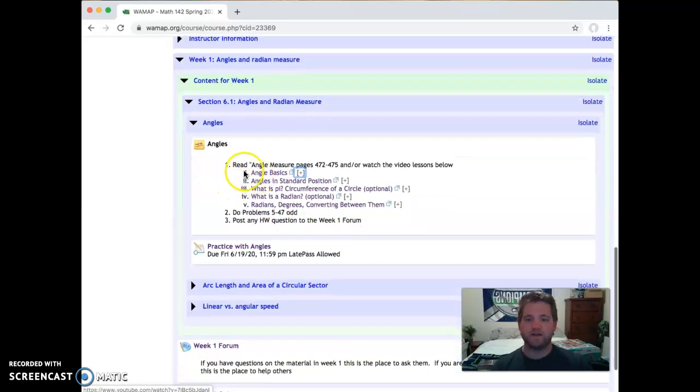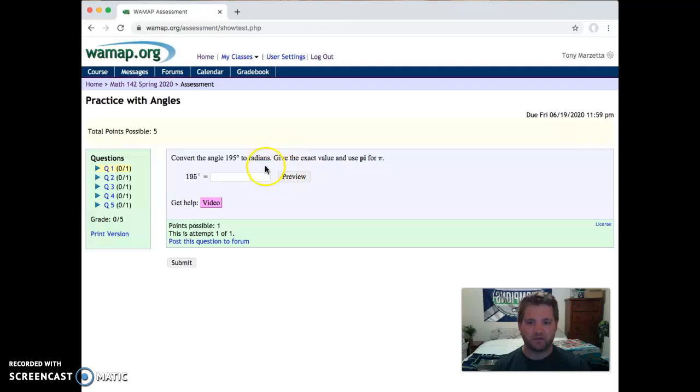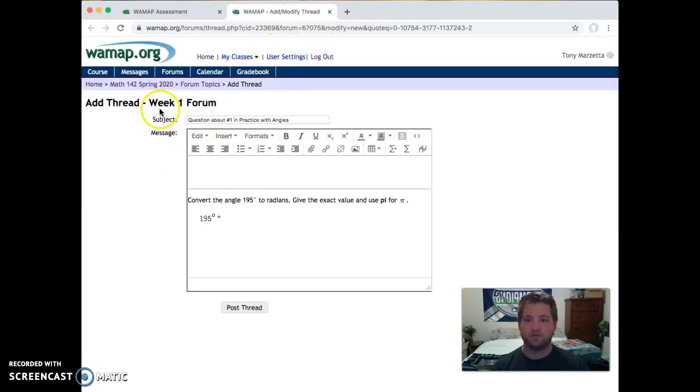Another thing is right at the end of this, you'll often see something that says practice. This is not really a quiz. It's the other homework I was talking about. So don't ignore this due date. It won't be part of your grade. But if you go ahead and click on this, it'll bring you to some practice problems that you can work on. You answer the question here. If you're struggling with this question, some questions will have a video with a link to it. But if you're really struggling with a problem, sometimes you can just post this question to the forum. If I click here, it's going to automatically post this to the week 1 forum.